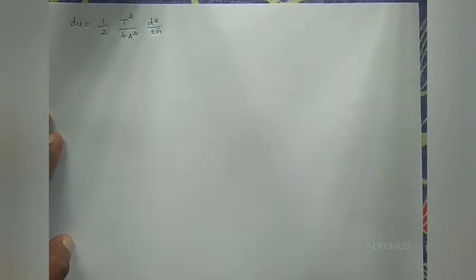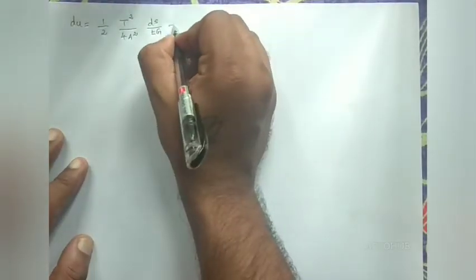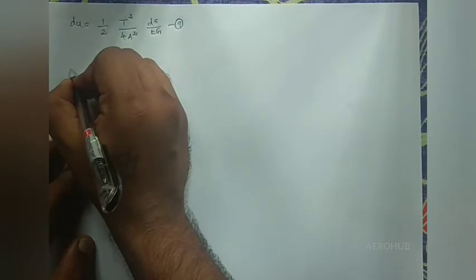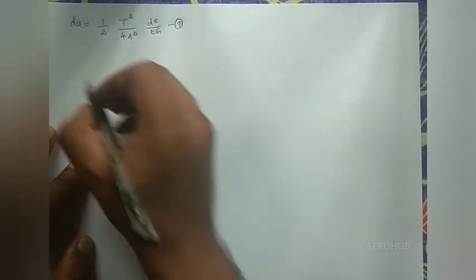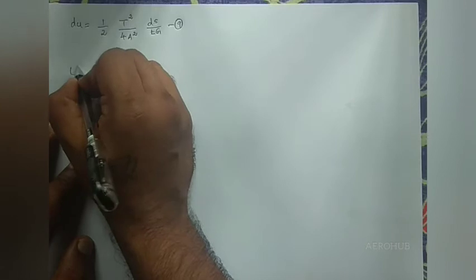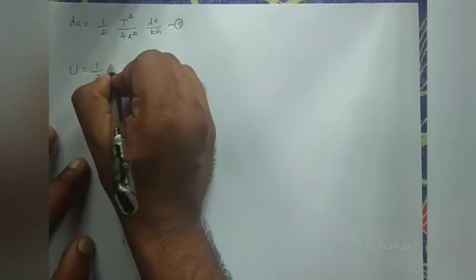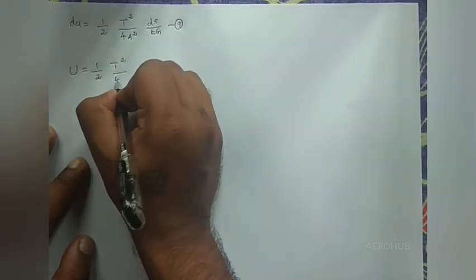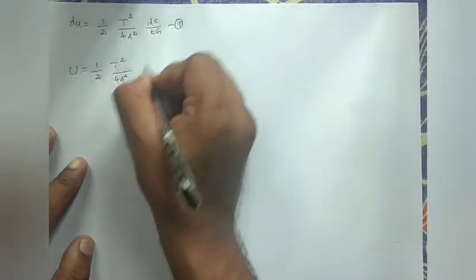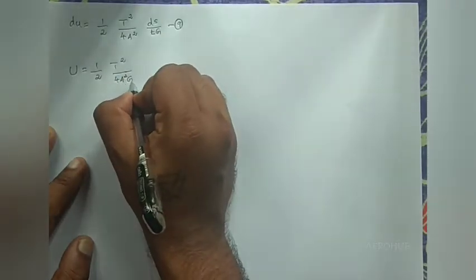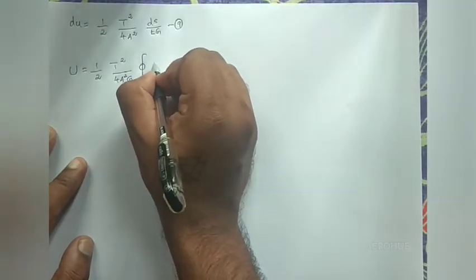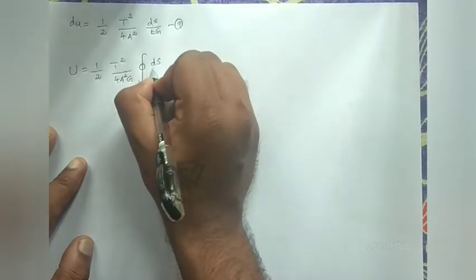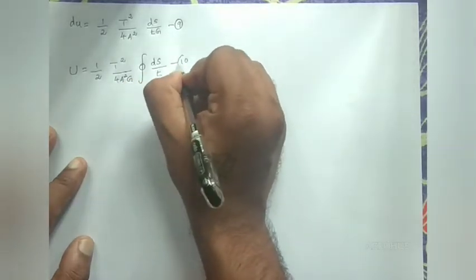Okay, now I'll integrate this equation. I put this as equation number 9. So to find out the strain energy for the entire section or entire beam, I have to integrate this. So U will be equal to 1 by 2 T square by 4A square G. This G is a constant, so I will take it outside, and this will be a closed integral, because we have a closed structure, ds by t, equation number 10.